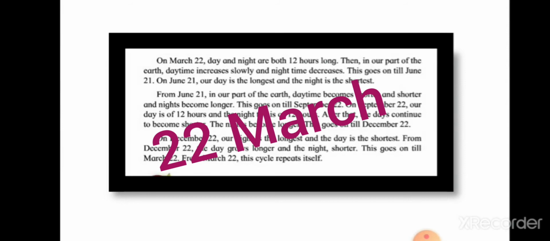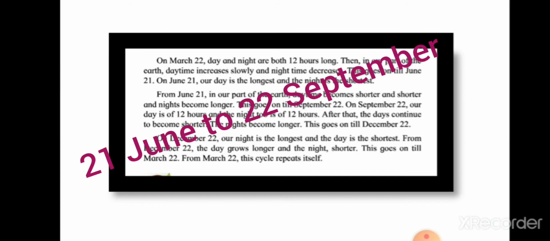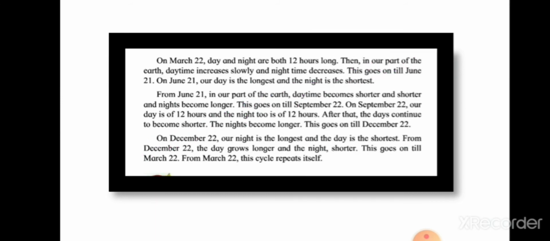On 22nd March, day and night are both 12 hours long. Then in our part of the earth, daytime increases slowly and nighttime decreases. This goes on till 21st June. On 21st June, our day is the longest and the night is the shortest. From 21st June to 22nd September, in our part of the earth, daytime becomes shorter and shorter and night becomes longer. On 22nd September, our day is of 12 hours and night too is of 12 hours.